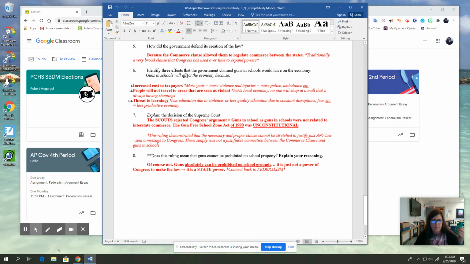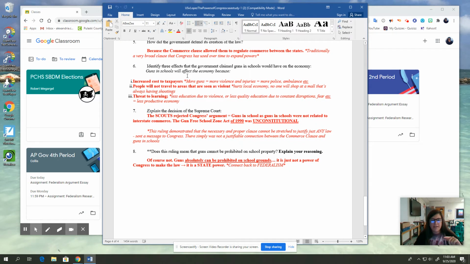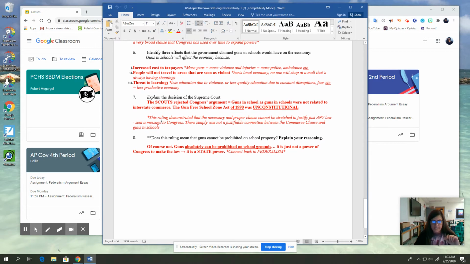Number 6, identify 3 effects that the government claimed guns in schools would have on the economy. 1 is increased cost to taxpayers, so more guns equals more violence and injuries, so more police. The next is that people will not travel to areas that are seen as violent, so that could hurt the local economy. And then 3 is a threat to learning, less education due to violence. So that is the government's argument in this case.